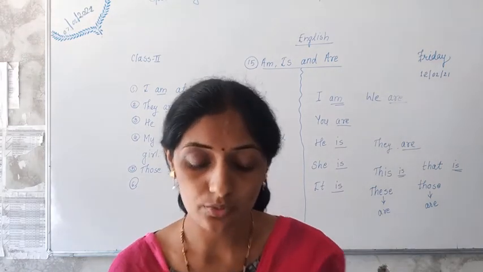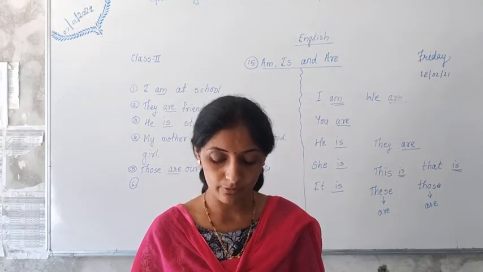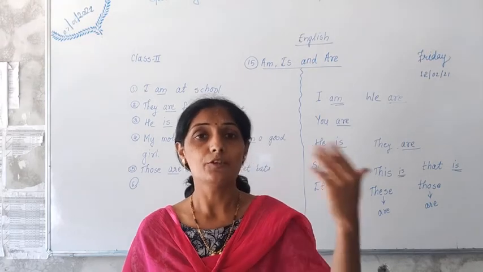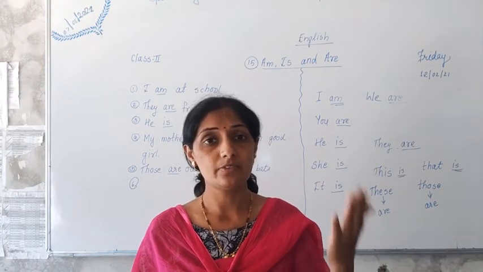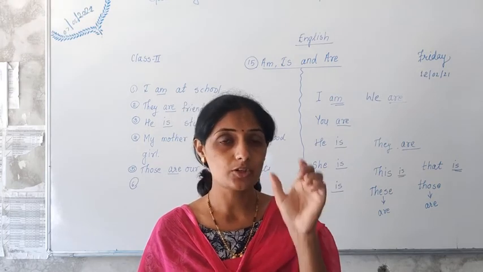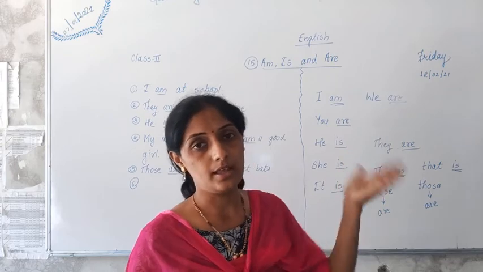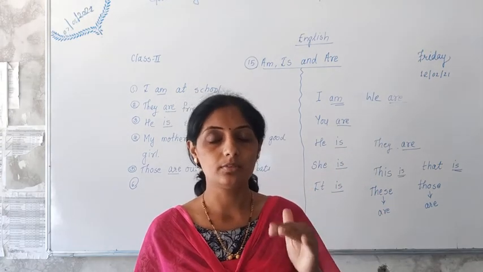I think you have understood about helping verbs. Am, is, are are called helping verbs which help main verbs. Main verbs are action verbs. Action words in the sentences are main verbs, and these helping verbs are helping them, or they support main verbs.